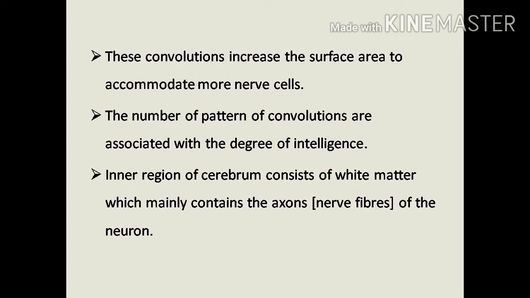The next inner region of the cerebrum is called the medulla, and it is white matter. It contains the axons of neurons. To summarize, the outer region is the cortex, which is grey matter and has the cell bodies of neurons. The inner region is white matter, which contains axons of neurons, in the cerebrum.